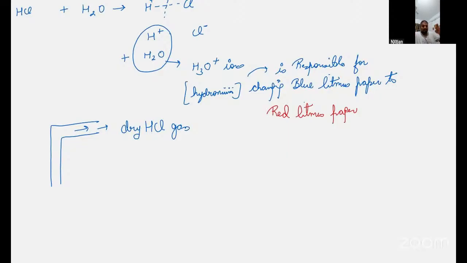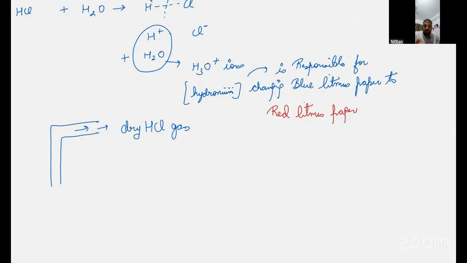So they used to ask this question: why did the litmus paper color not change when put in front of dry HCl gas? Because dry HCl gas doesn't have water content, and if there is no water content, there is no formation of hydronium ion, and if there is no formation of hydronium ion, then the litmus paper color will not change. It means the acidic behavior will not be there.